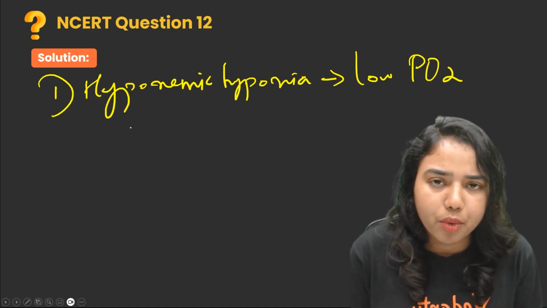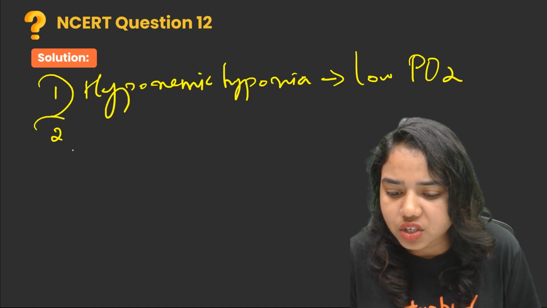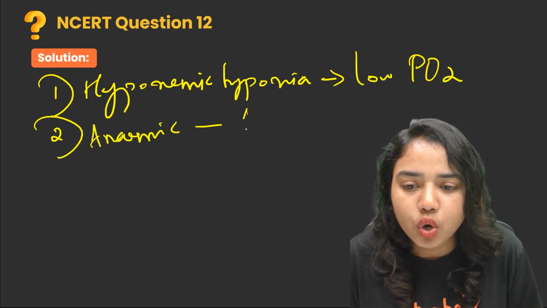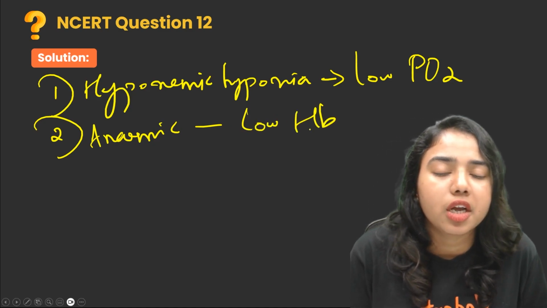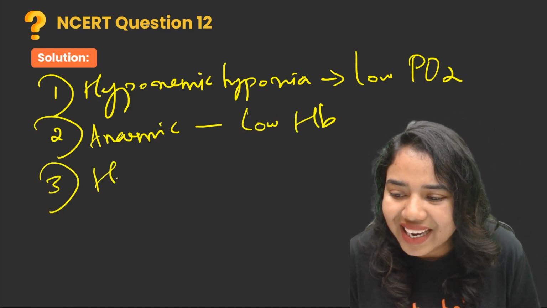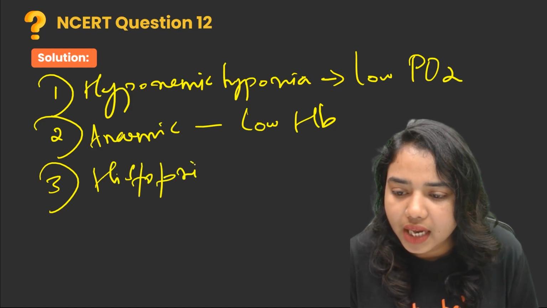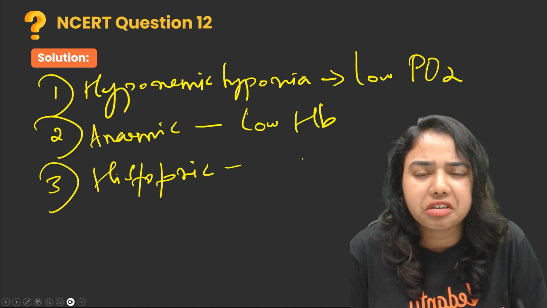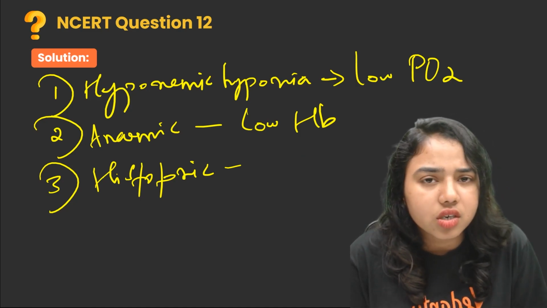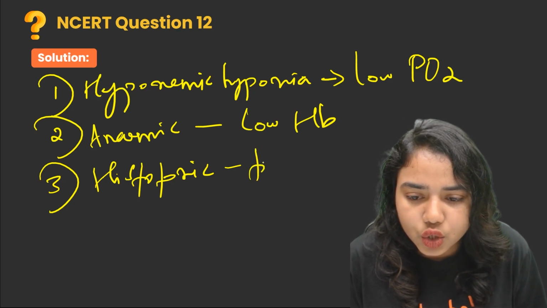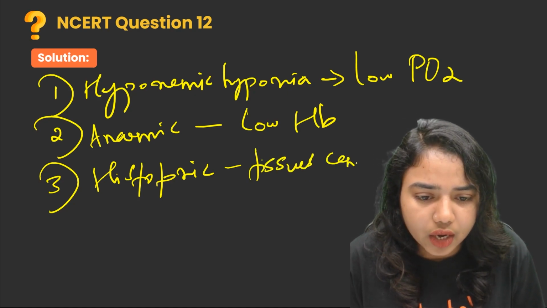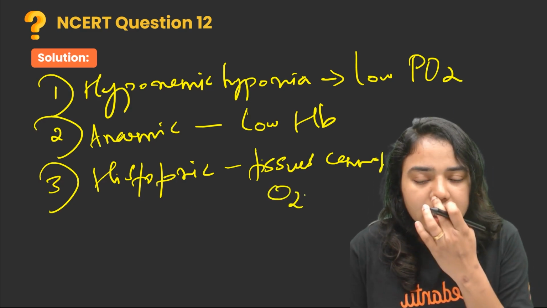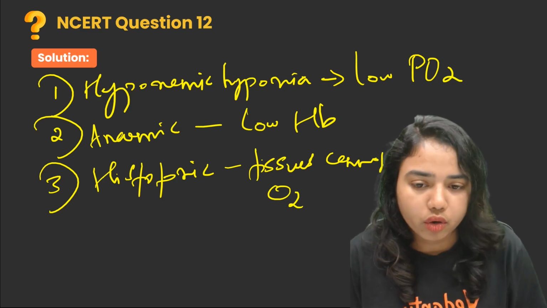The next one is anemic hypoxia, which is due to low hemoglobin content in the blood. And the third one is histotoxic hypoxia, which is because of an inability in our tissues. That means the tissues cannot utilize sufficient oxygen molecules. So these are the different types of hypoxia.